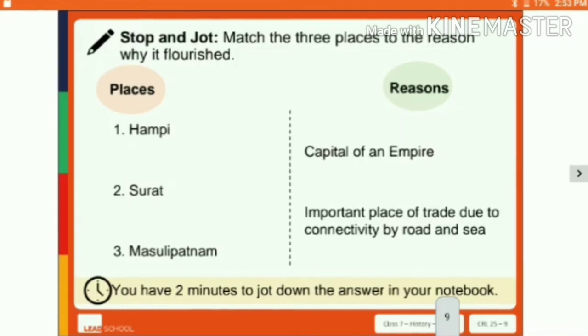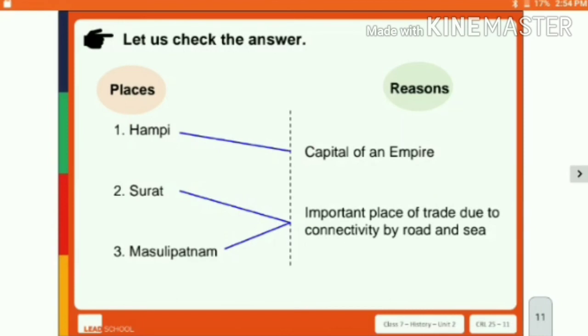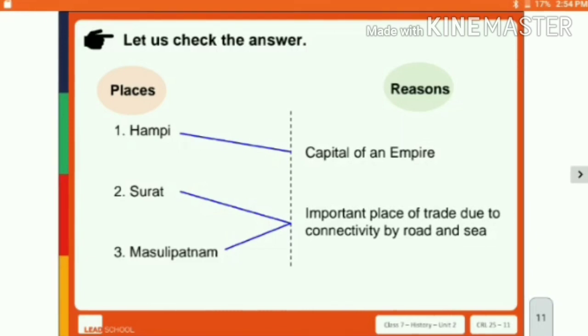I'm giving you 1 minute. You can pause the video and do this activity, and then check your answer. Hampi was famous because it was the capital of the Vijayanagar Empire. Surat and Masulipatam were famous because they were important places of trade due to sea connectivity, or we can say road.